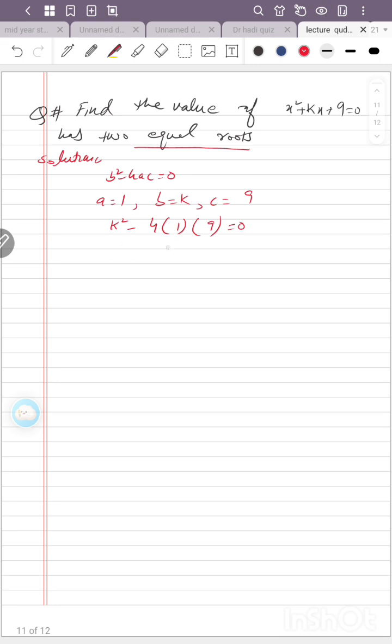So k square minus 36 equal to 0. K square equal to 36 and k is plus minus 6. So our one answer is 6 and the second answer is minus 6. We have used another property for this question.